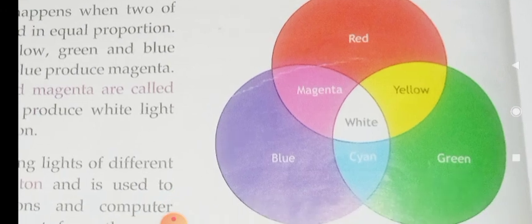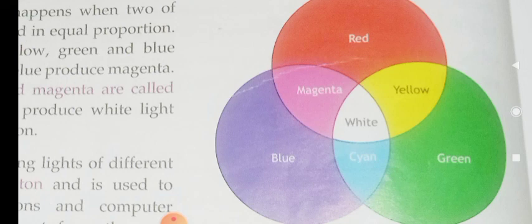That color is reflected by the object, and the other colors are absorbed by it. Do you understand, children? For example, if a ball appears red, the ball absorbs the remaining 6 colors, and the red color is reflected by the object. That's why it appears red in color.